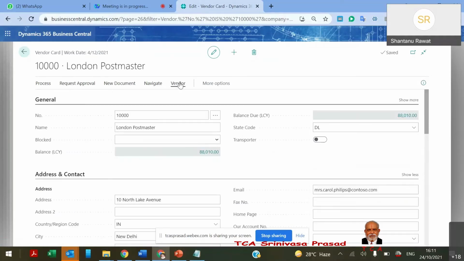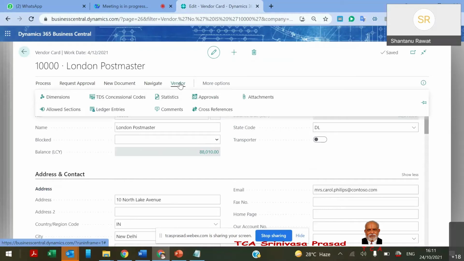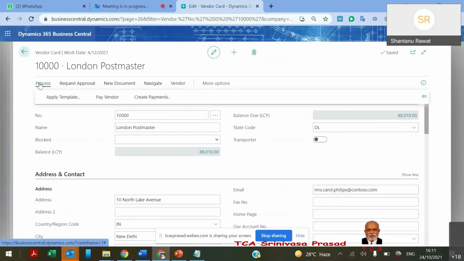We also discussed my pricing. Just like we said, we can maintain some prices.